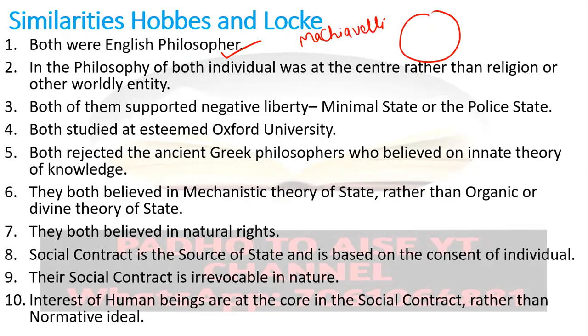The second similarity, if you will see, except Machiavelli, all the medieval thinkers like Saint Augustine and other thinkers always said that religion is most important, God and spirituality are most important. They were giving more primacy, more importance to religion as compared to the individual. So for them, religion was at the center and the individual was at the periphery, at the circumference.